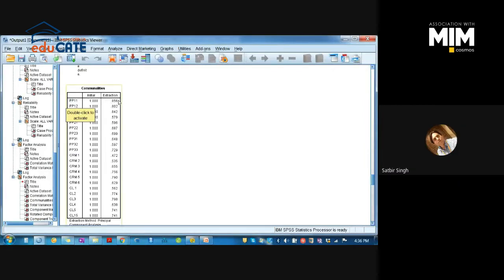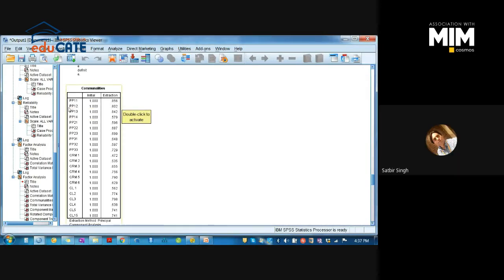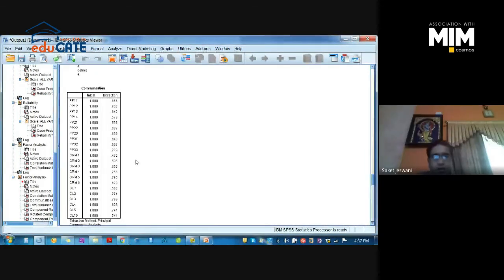Okay, so individually we are checking the items. And in the case of CRM1, it is 0.472. That means the data we have collected for this element is not good enough. Yeah, it's not very good, but it is under the acceptable range, and the threshold value is 0.2.